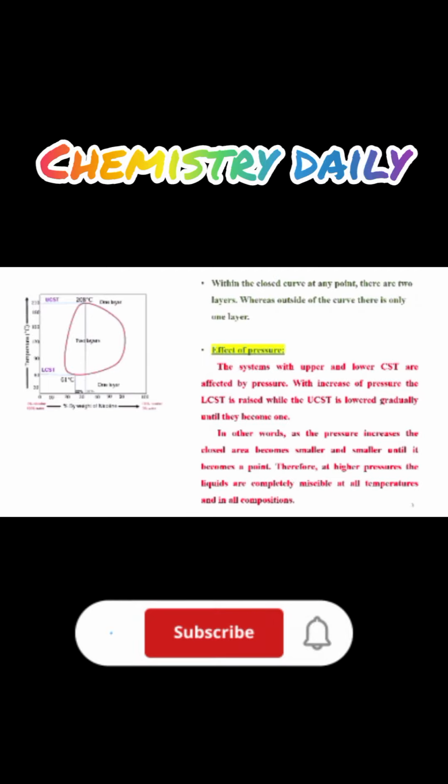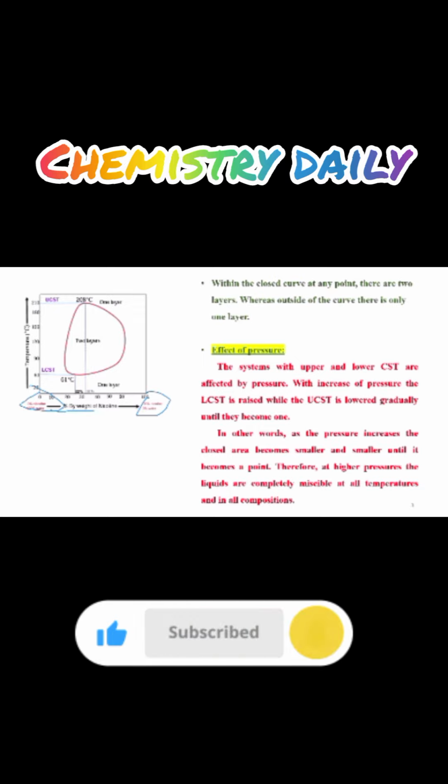Of the nicotine water system. Here is 100% water and here 100% nicotine. They here represent the increase in percentage by weight of nicotine towards 100%. Here the y-axis is represented by the temperature. In the nicotine water system, we know that there are two critical solution temperatures.